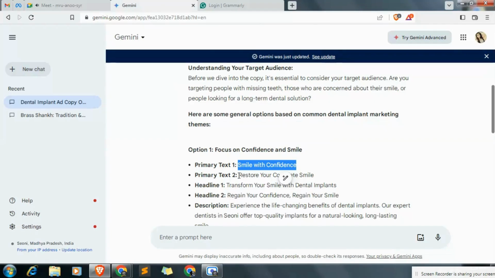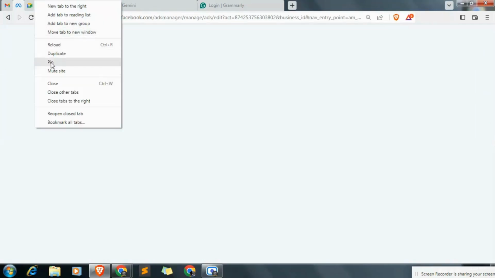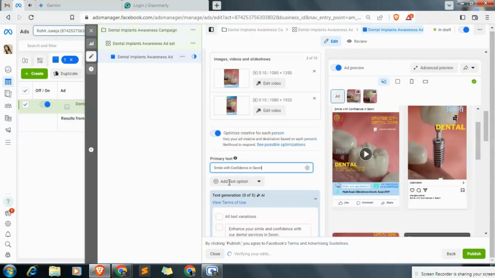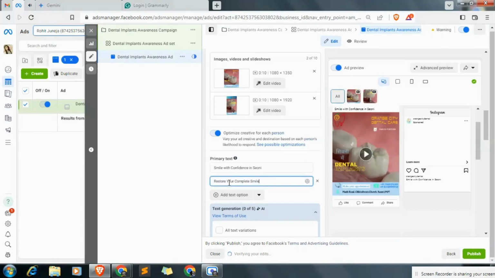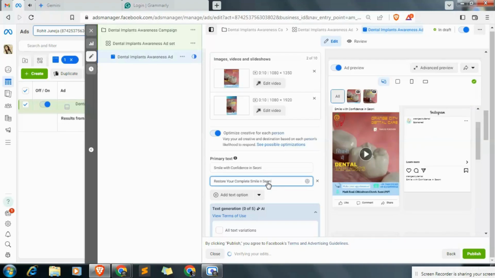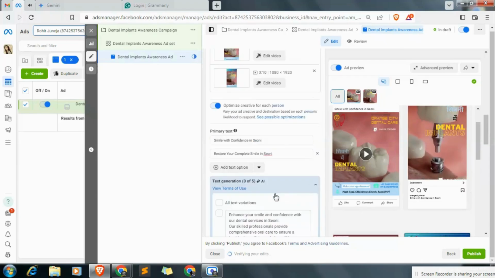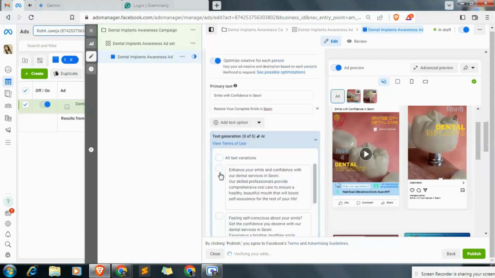Again, let's copy another primary text. Restore your complete smile. And I'm adding in SUNY, in my district, in this district. Why has it gone? Okay, here. Spelling, okay. So let's add only 2 primary tags and it will suggest the rest. We need to add 5 primary tags and we can use it from this place.